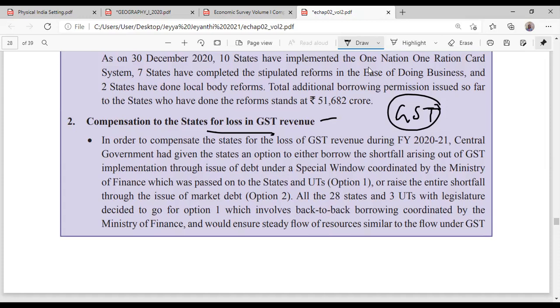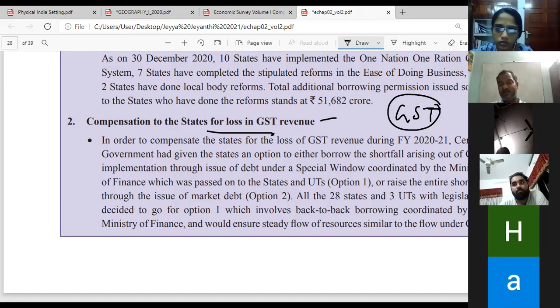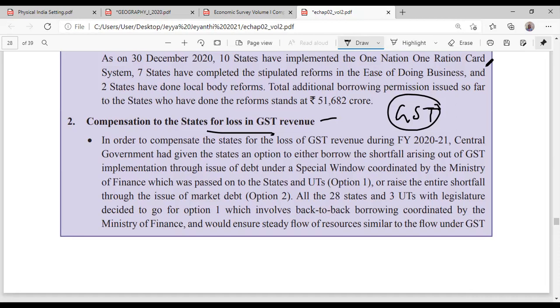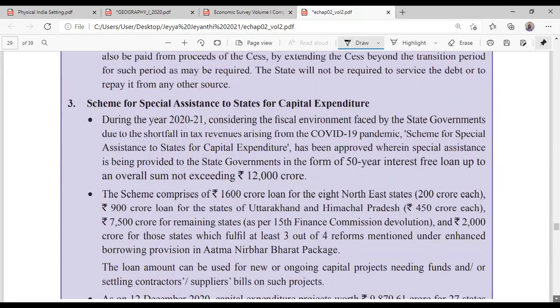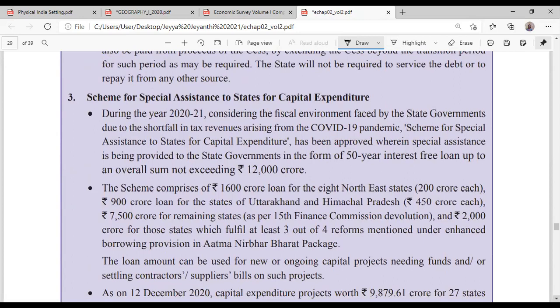When the states went to the central government saying that we lost the revenues, please give compensation, Nirmala Sitharaman gave a funny reply. Anybody remember what she said? Act of God. She said, "This is an act of God. How can we give the money?" But later they paid. So the second one is: the central government gave compensation to the states because of GST loss.